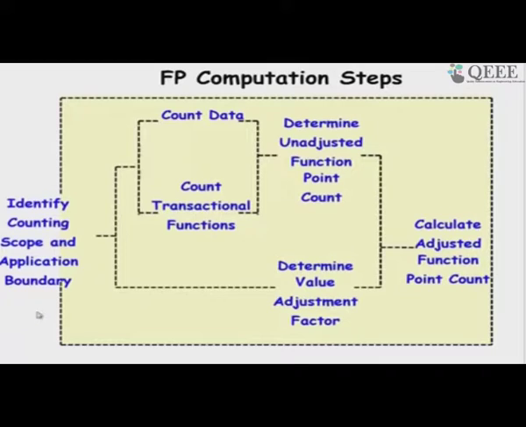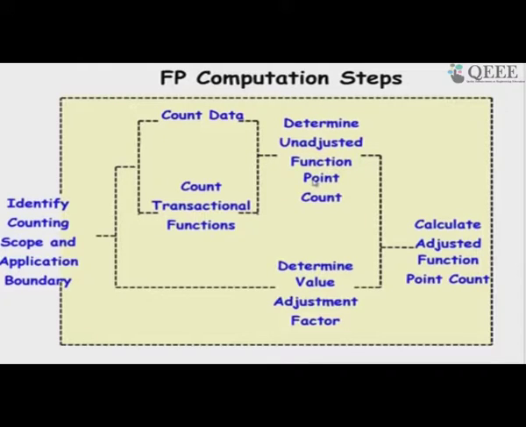So, this just shows that given the SRS document, which identifies the scope and application boundary, then we can look at the SRS document and compute how many data input and output and transactional functions there are, and then based on that we will obtain the unadjusted function point, UFP.